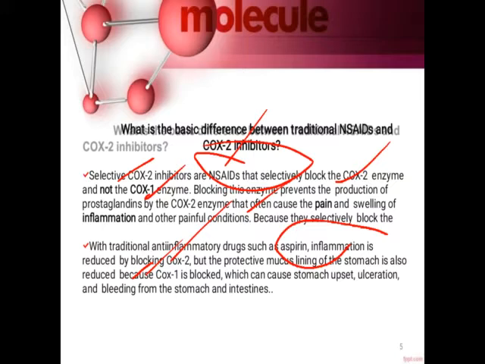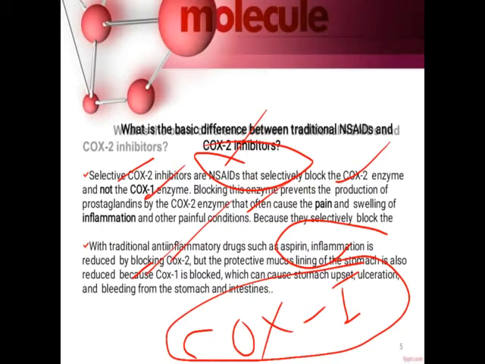But non-selective drugs, such as aspirin, which are traditionally used, along with COX-2, they also inhibit COX-1. And this COX-1 is mainly responsible for maintaining the lining of the stomach. So COX-1 is responsible for maintaining the lining of the stomach, the protective part of the stomach along with the wall.